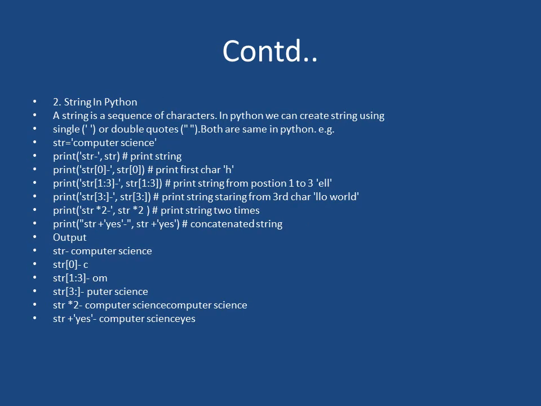Data types in Python. There are 7 data types in Python: number, string, boolean, list, tuple, set, dictionary. So right now you see number.